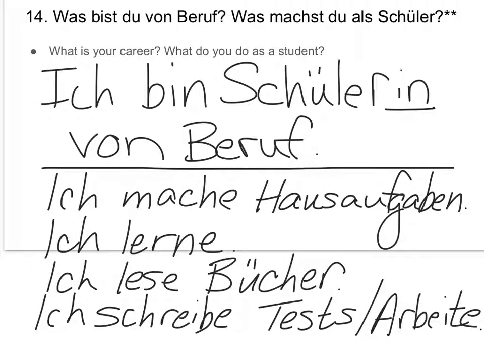So those are some samples. There are plenty of other things that you can do as a student. Must be school appropriate. Okay. If you're going to be talking about slacking off as a student or something like that, the irony is you need to figure out how to do it on your own, in which case you're not actually slacking off. Okay? So two sentences, two full sentences. So you could combine them and say, ich mache Hausaufgaben und lerne. Or ich mache Hausaufgaben und lese Bücher. But you need to have two verbs in there that are conjugated correctly. Alright? Questions on that one? Alright. We are done with that for today.